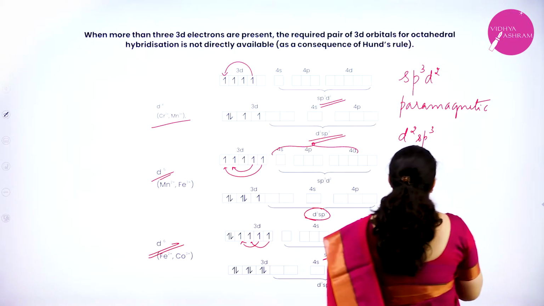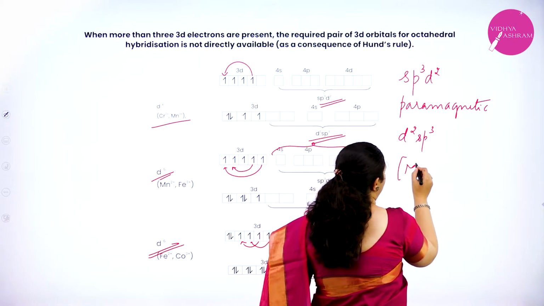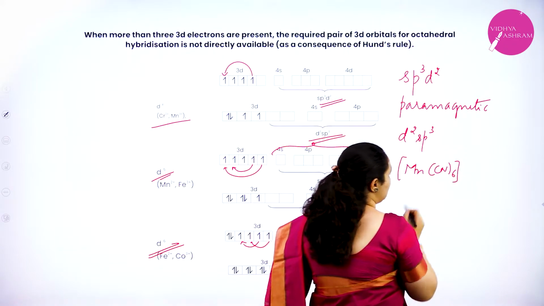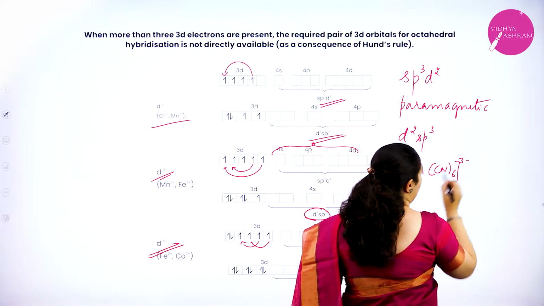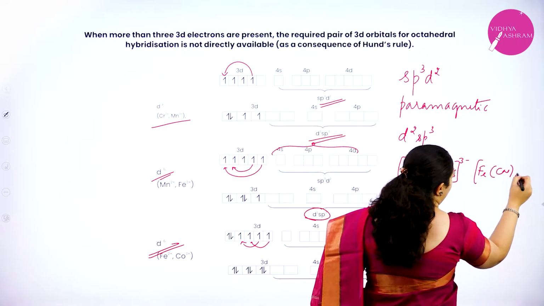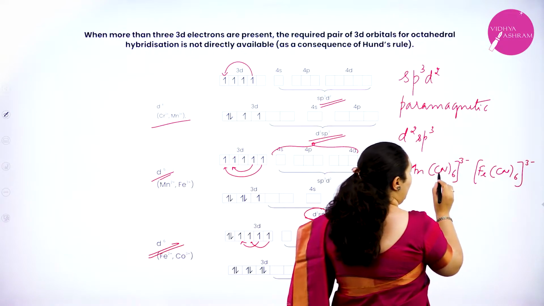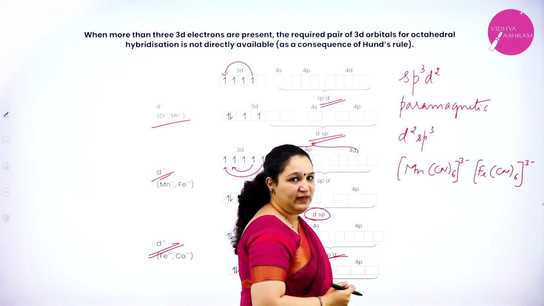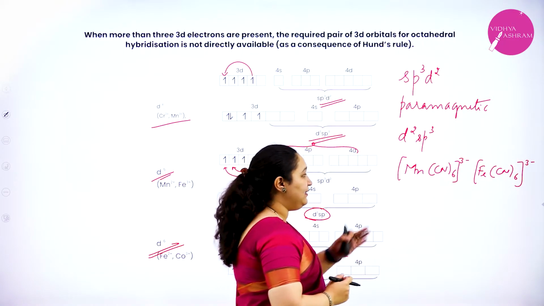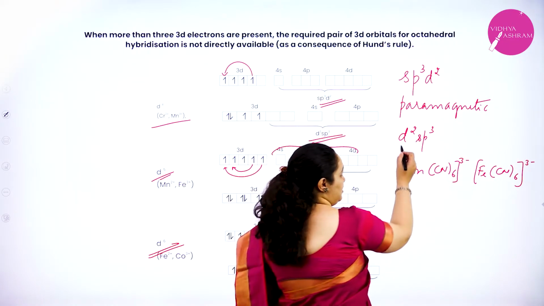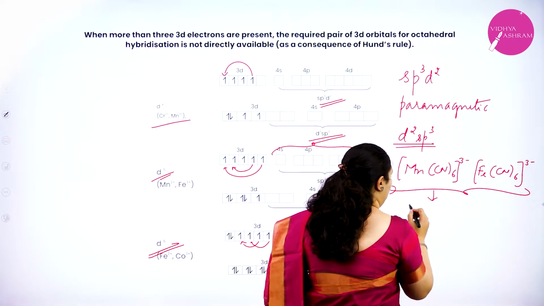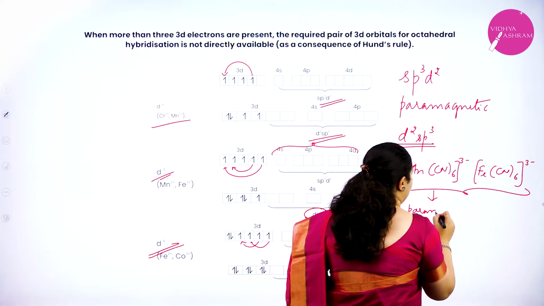For example, if I take manganese with CN, that is cyanido ligand, and if I take iron with cyanido ligand, we know cyanido ligand is a strong field ligand, so against Hund's rule, pairing up will take place. Only then d2sp3 hybridization will take place, but both of these will be paramagnetic.